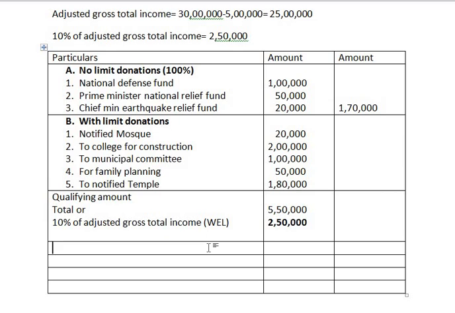Therefore, the amount given to government for family planning is taken at 100%. We can write in the bracket, 100% qualifies for deduction. So what is the amount? It is 50,000 rupees. So directly we can take 50,000 rupees to the outer column.